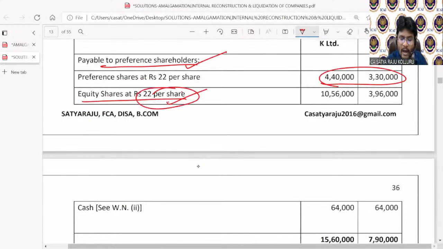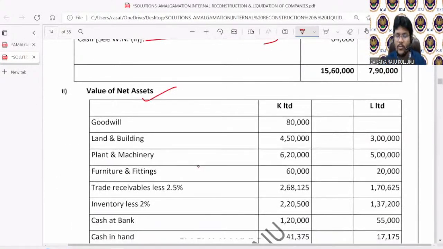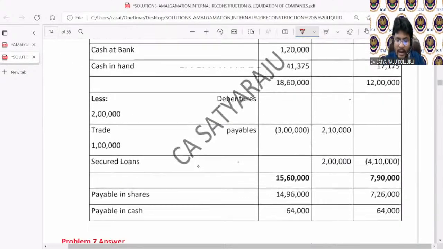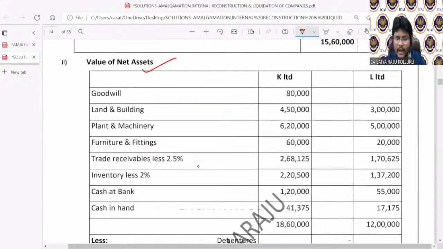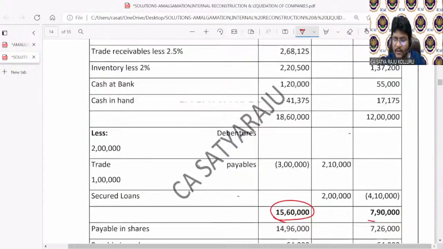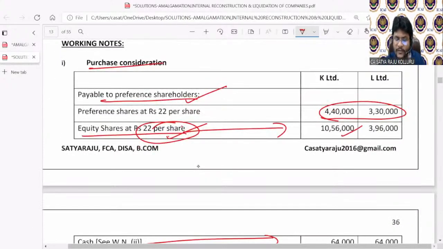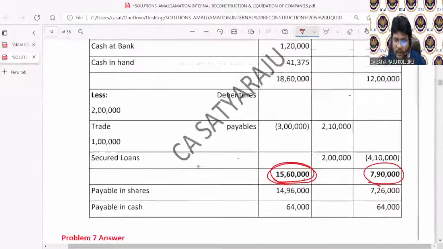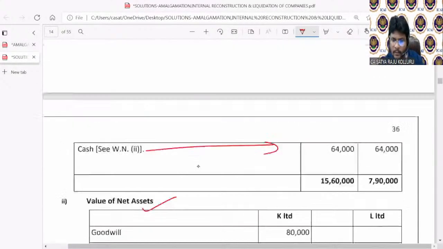Equity shares, how much we are paying, we know, but cash, how much we are paying, we don't know. For that purpose, we calculated the net asset value method. Under the net asset value method, you got 15,60,000 for K Limited, and for N Limited you got 7,90,000. Now, out of this net asset value of 15,60,000, you know already in the form of equity shares how much, which is 10,56,000. Sorry, there may be a print mistake here.